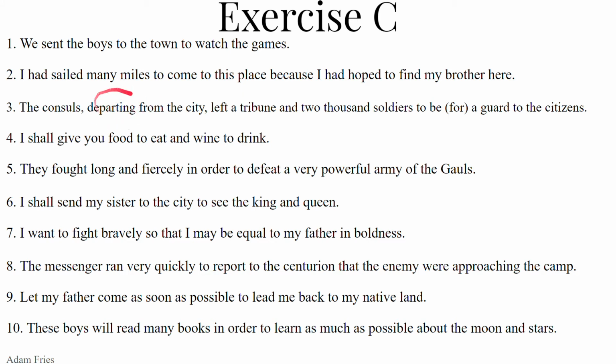Discedentes must be nominative plural masculine to agree with the consules. Consules discedentes ab urbe, ab plus the ablative of separation of urbs, feminine, ab urbe. Consules ab urbe discedentes, they left.